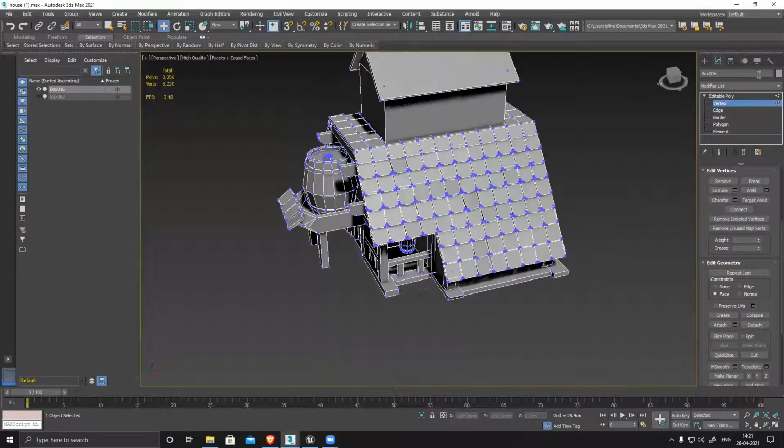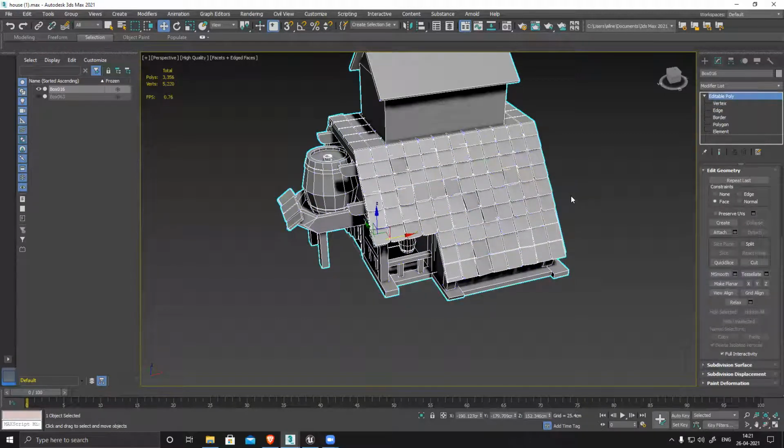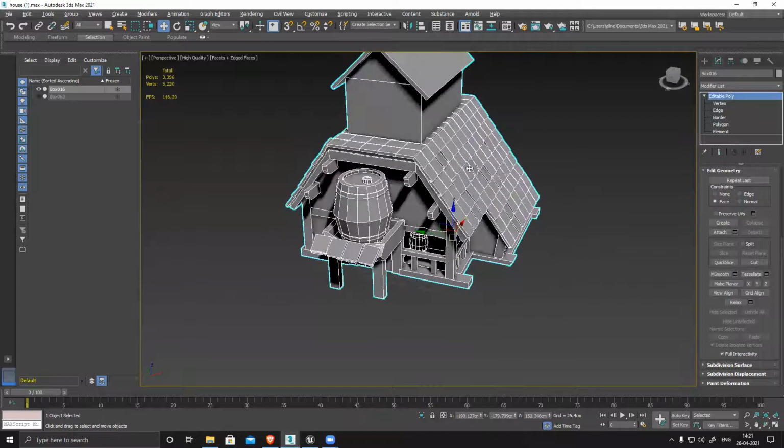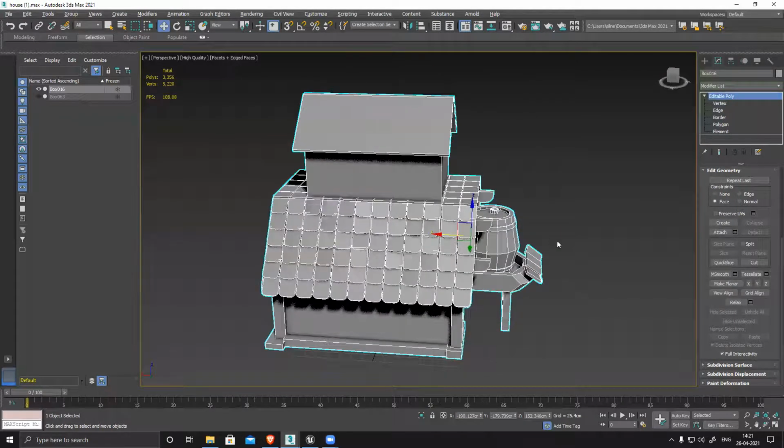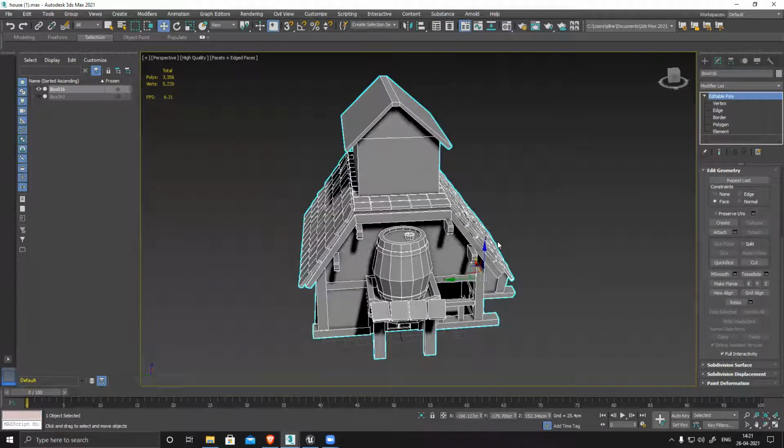Just have to check everything and fix everything. Make sure there are no n-gons, everything is quad or triangle. Otherwise, it won't be acceptable. It doesn't matter how good it looks, it is a wrong model. So understand, it's a basic problem. This basic problem you have to solve while you're creating the model. So make sure to double check everything. There shouldn't be any n-gons, anything more than 4 sides. It's wrong. So make sure you double check it.